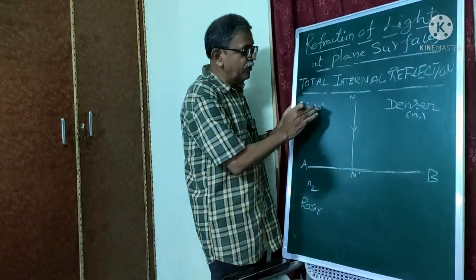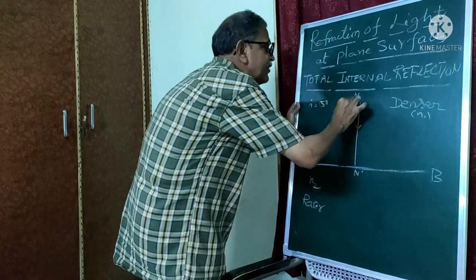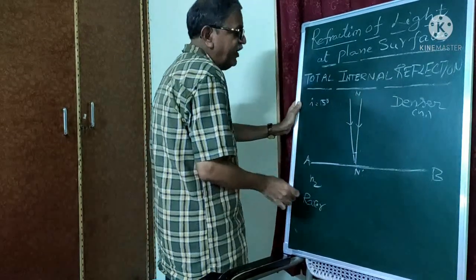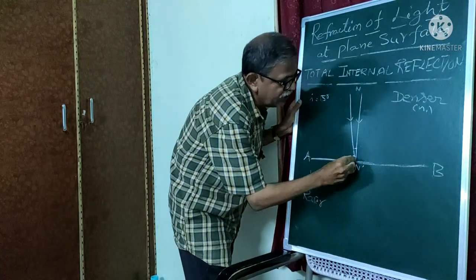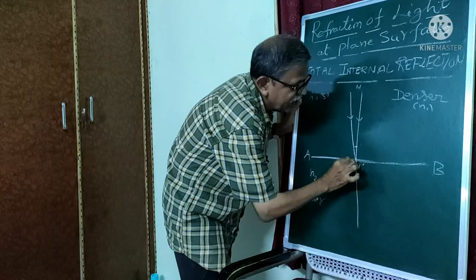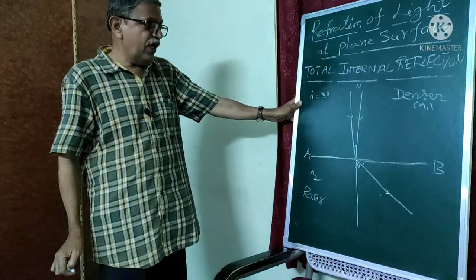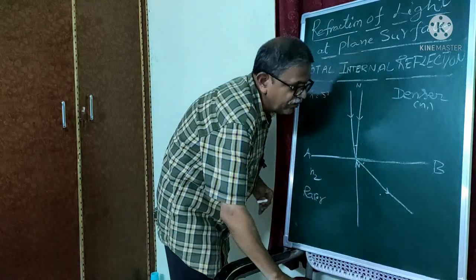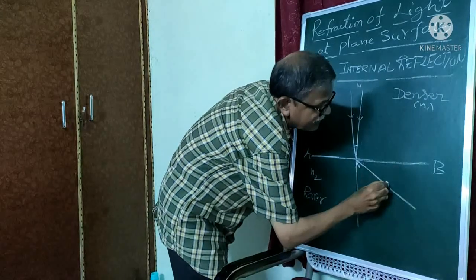Next, coming to I equal to, angle of incidence equal to 15 degrees. So the angle is 15 degrees here. This ray is subtending an angle of 15 degrees from this one. So whenever it is incident at the N dash, this is the normal, it deviates from the normal. We already know whenever the light ray is coming from denser to rarer, the refracted ray moves away from the normal. So we can draw like this.